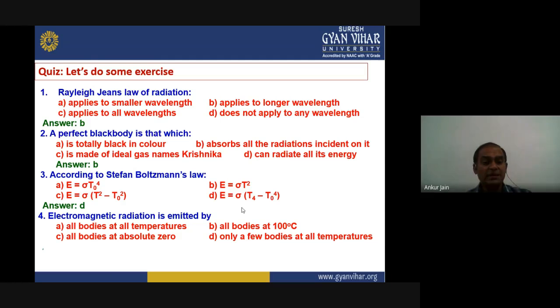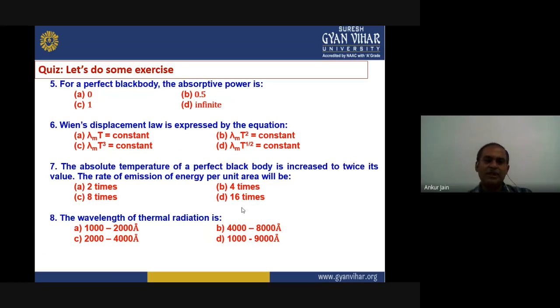Electromagnetic radiation is emitted by all bodies at all temperatures, so the right answer is option A. The next is: for a perfect black body, the absorptive power is 0, 0.5, 1 or infinite. From the definition of a perfect black body and of absorptive power, a perfect black body can absorb all the radiation incident on it. That's why the answer is 1. So the right answer is option C.